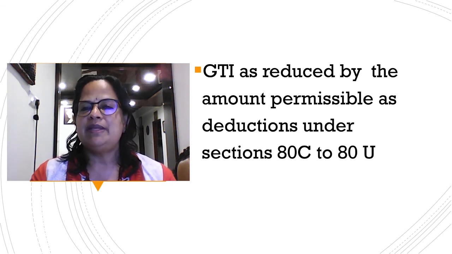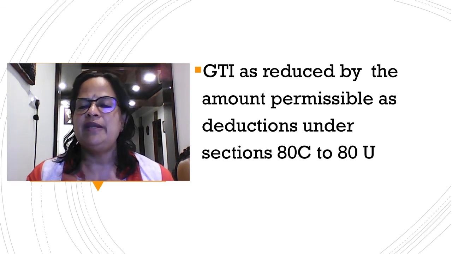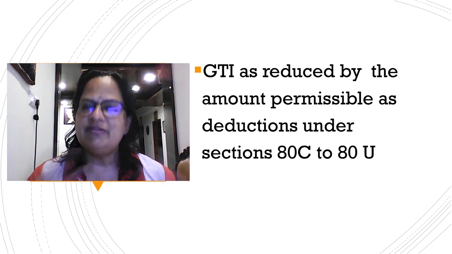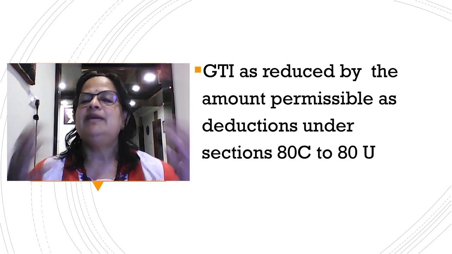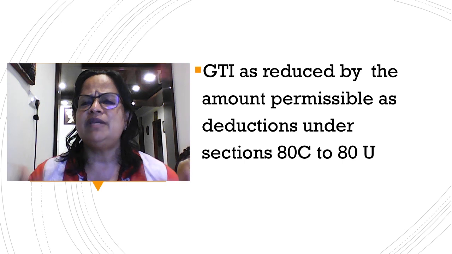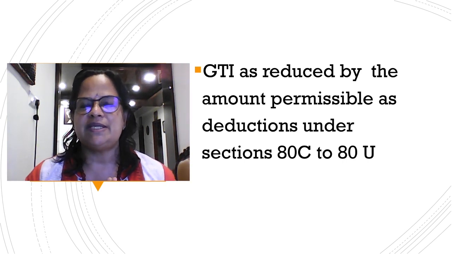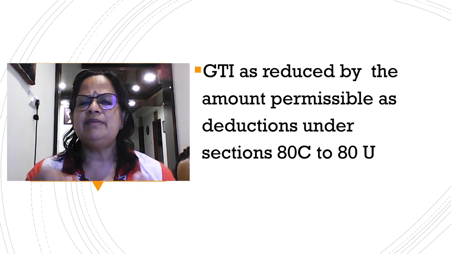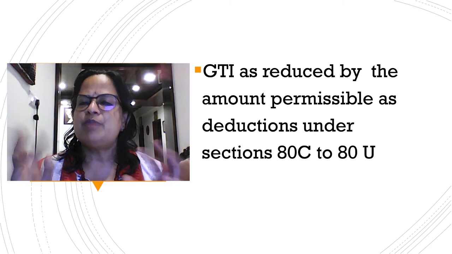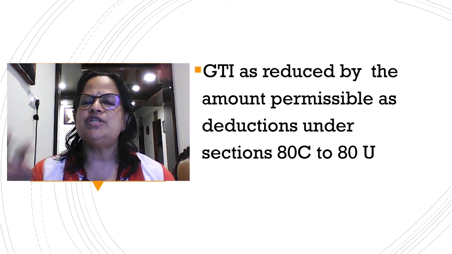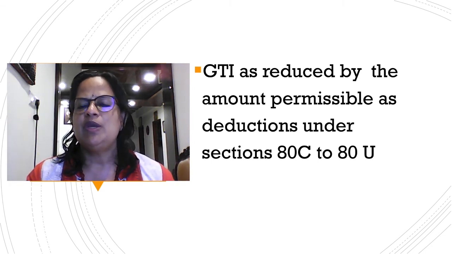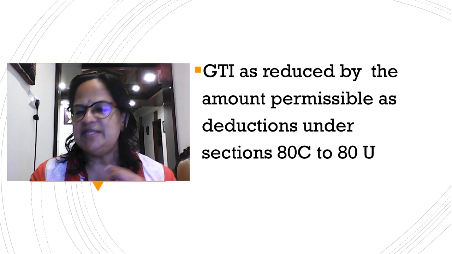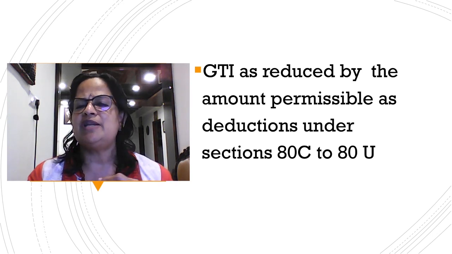Now you have to remember that certain deductions are allowed by the Income Tax Act. You don't have to pay the full tax, because as I told you already, people feel that the government is taking something compulsorily from them when they are paying tax. So the Income Tax Department is giving certain provisions through which we can reduce the tax payment. One such example is 80C deduction, which most salaried people will use.